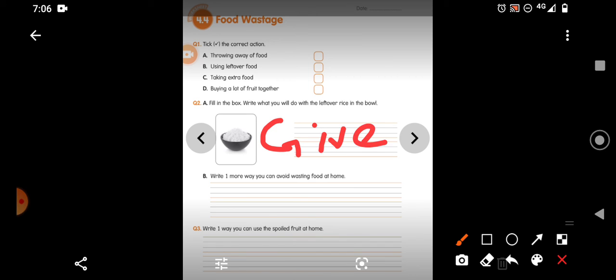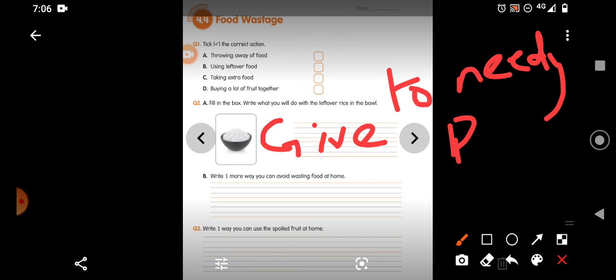Give to needy. See, I am telling easy spellings only. So as usual, you can see your content book and you can write also. Give to needy people, or any other way. That rice can be made into fried rice. The rice you can change into curd rice and we can eat. So any other way also you can think and write. This is one of the answers. You can always give your own answer. For clear spellings you should see the content book, children.